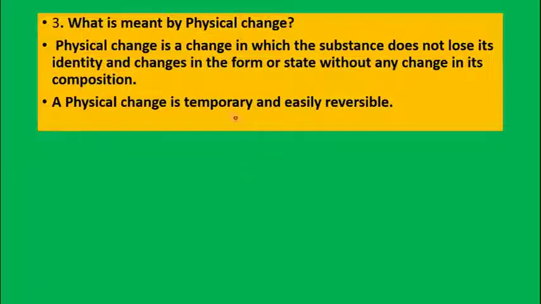Now what is meant by physical change? Physical change is a change in which a substance does not lose its identity and changes in form or state without any change in its composition. It just changes from one state of matter to another, but there is no chemical change in the property of the matter. A physical change is temporary and easily reversible, like melting of ice to form water; on freezing water, you get back the ice.